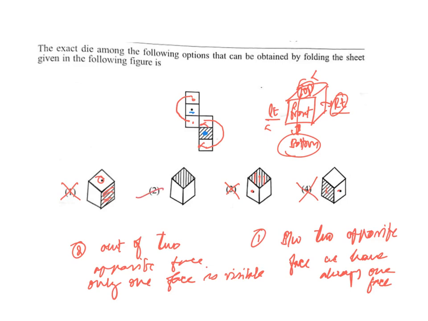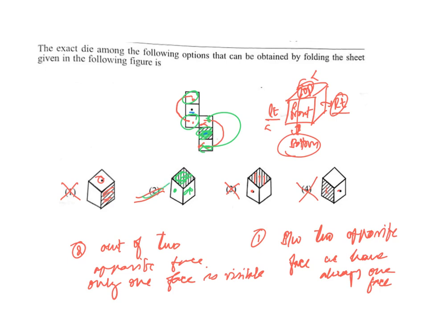So what is left? Option 2 is the answer. So in this case, what are the faces that are visible? Let's see them. For example, these lines are visible, so this face is visible, so this face is visible. Now out of this face or this face, one face is visible, or out of this face and this face, here also one face is visible, so your answer is option 2.